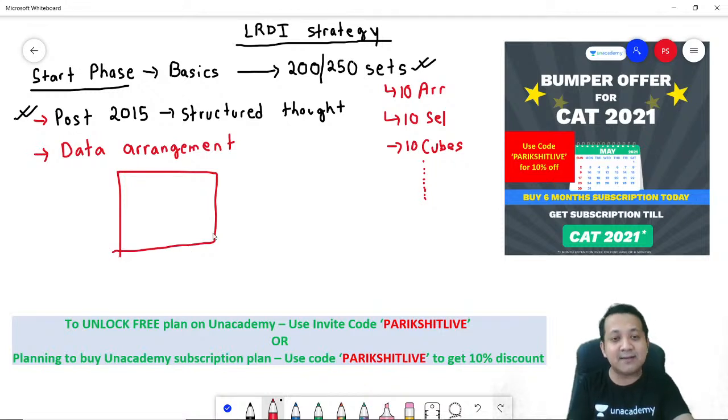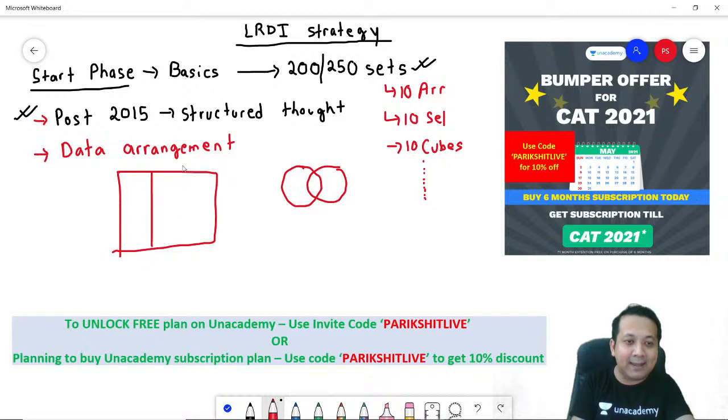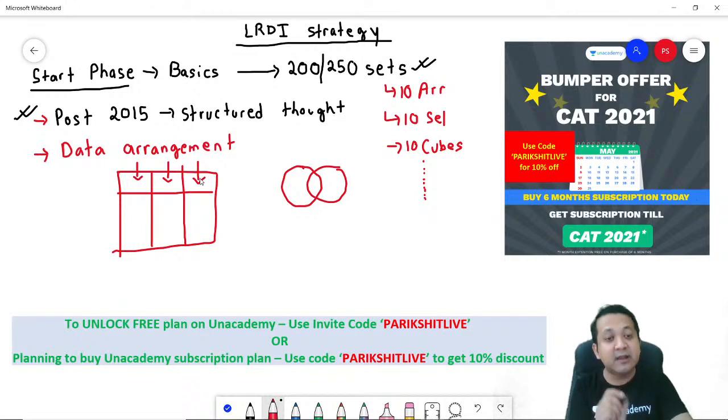Or it could be a Venn diagram that you need to draw. Or if it is a table, were you able to identify the different column headers? Because the column headers are nothing but the variables that will help you solve this caselet. Were you able to identify the proper way of representing your data? That's very important, because LRDI has to be distinguished from a verbal section, where it's all about comprehending what the passage is saying. Here you have to take note of the data, and whether you put it in a proper format is the second learning that you need to have.